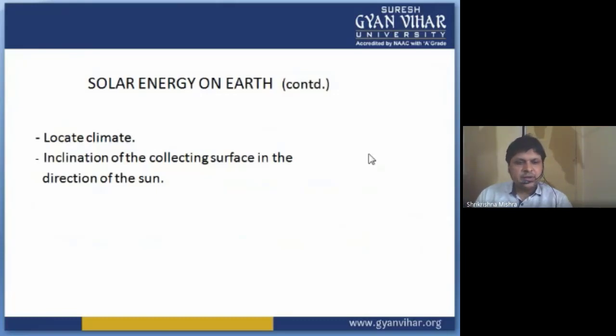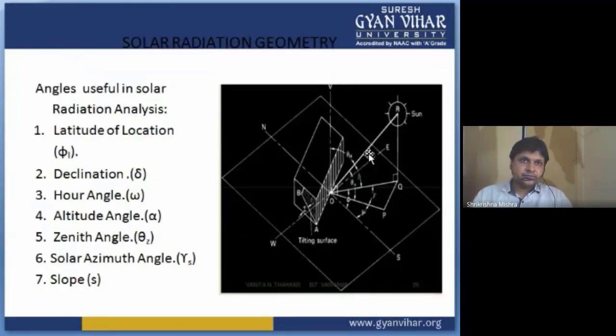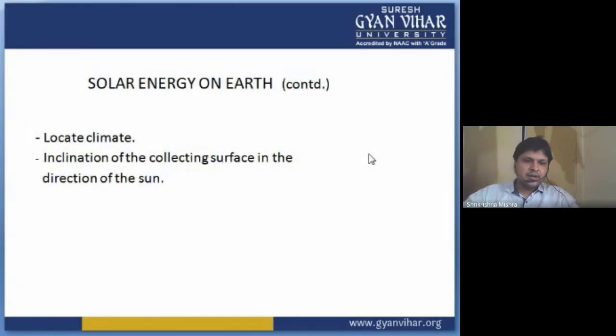The other factor is the inclination of the collecting surface in the direction of the sun. You would have seen that whenever we make a solar cooker or something like that, we always place it in a tilted position so that the sun's rays are directly incident on it. So basically, the tilt which we are making is also an angle.